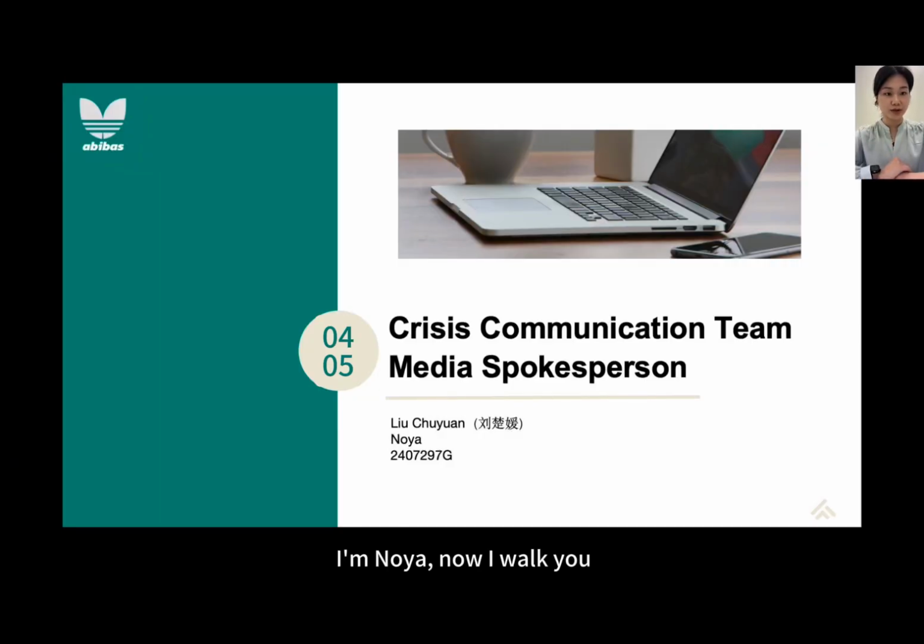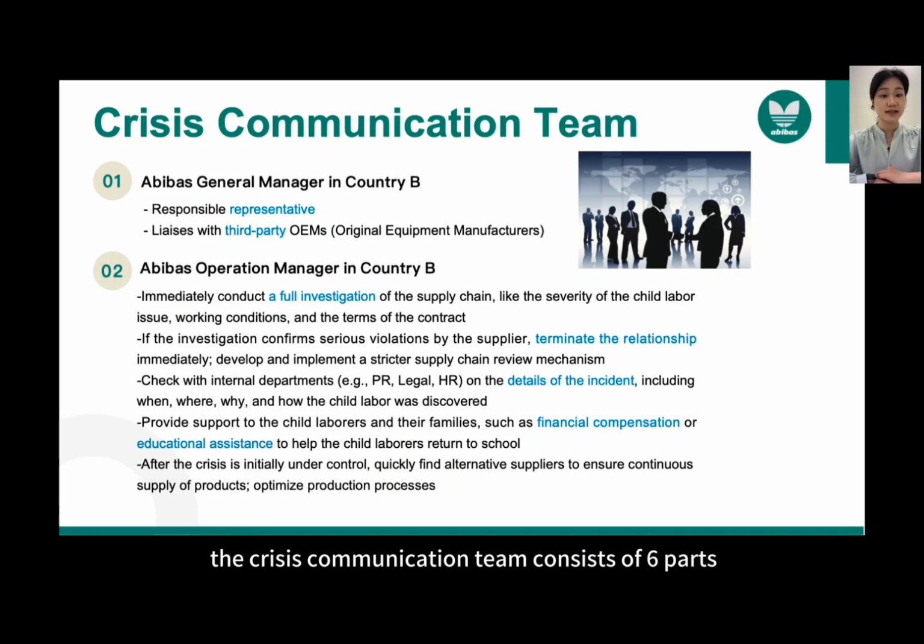Now I will walk you through Abibas' crisis communication structure and media spokespersons for addressing the child labor incident in Country B. The crisis communication team consists of 6 parts. The general manager serves as the ultimate authority, coordinating with original equipment manufacturers and assigning cross-departmental responsibilities. The operation manager leads the critical actions. First, investigate the supply chain for child labor violations. Second, terminate non-compliant suppliers and implement stricter review standards.